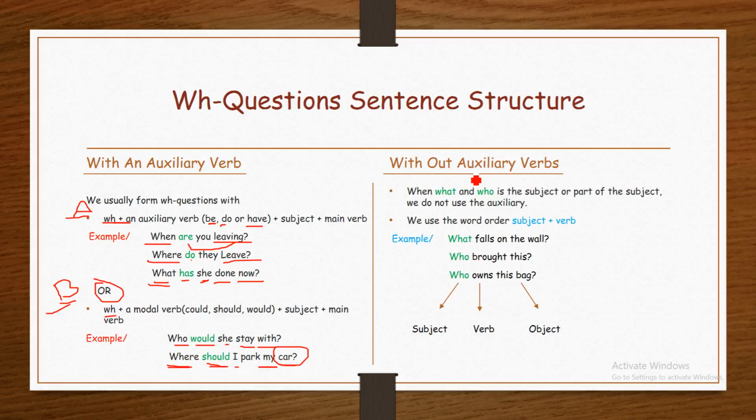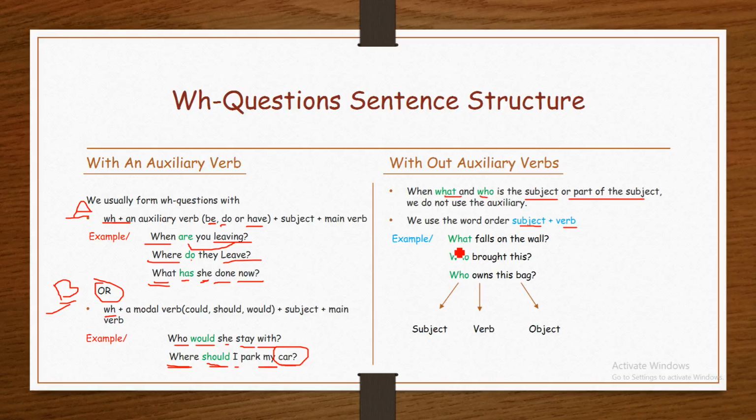Also, without auxiliary verbs: when what, and who is the subject or part of the subject, we don't use the auxiliary. It means when what, and who is the subject, they are the subject, or they are a part of the subject, we do not use auxiliary verbs. We use the order subject plus verb.